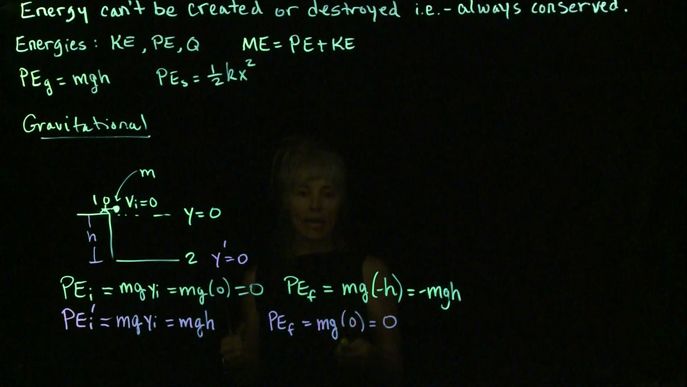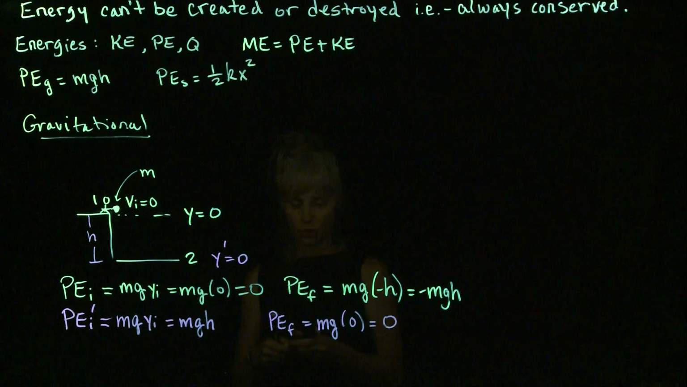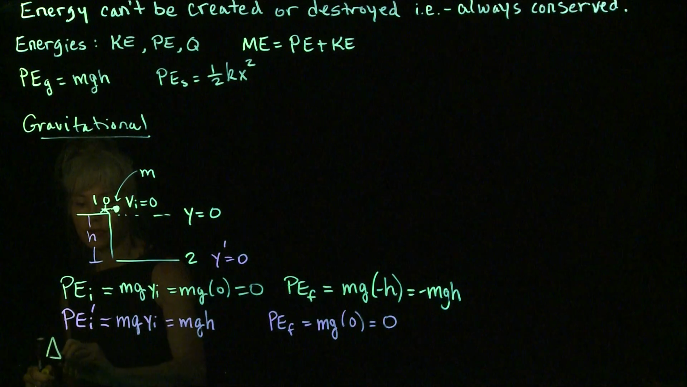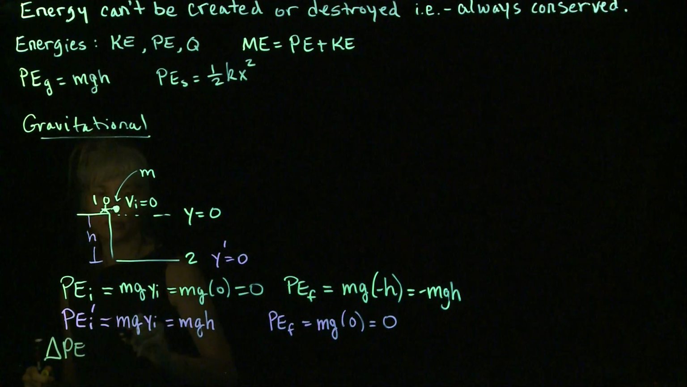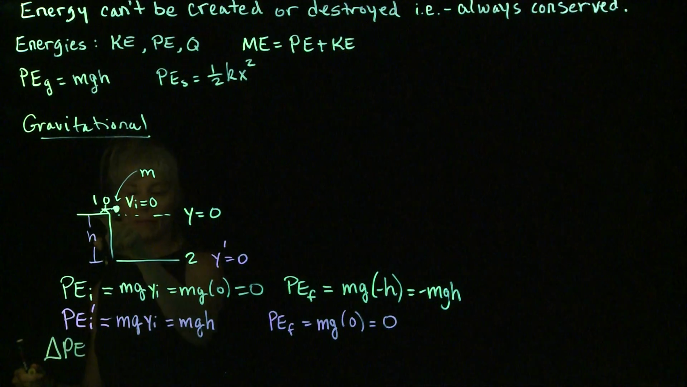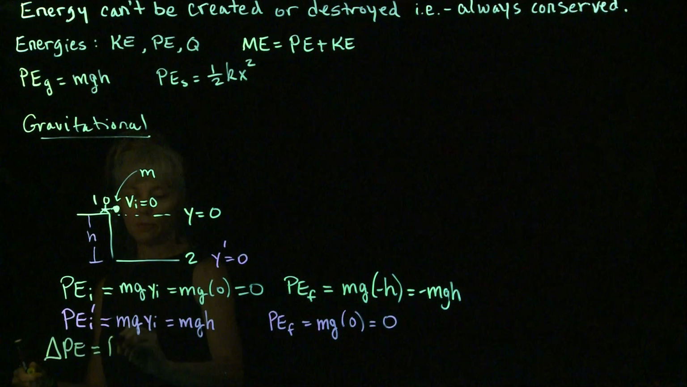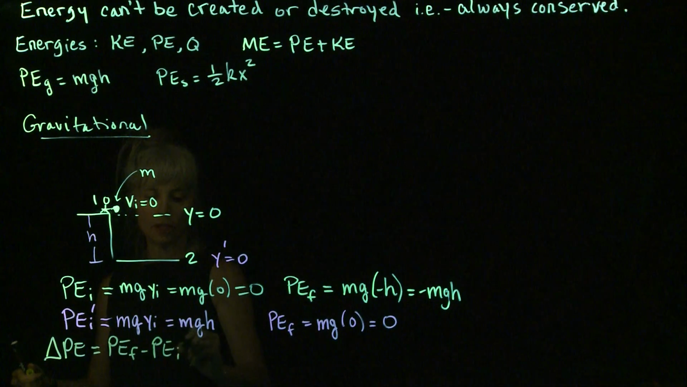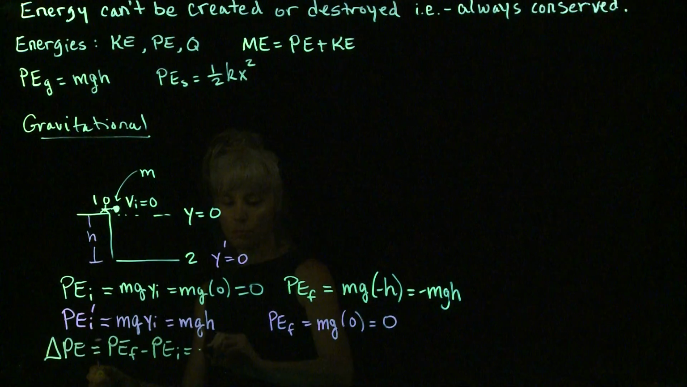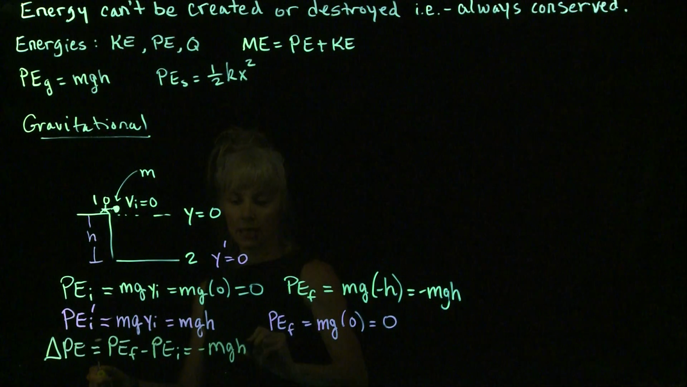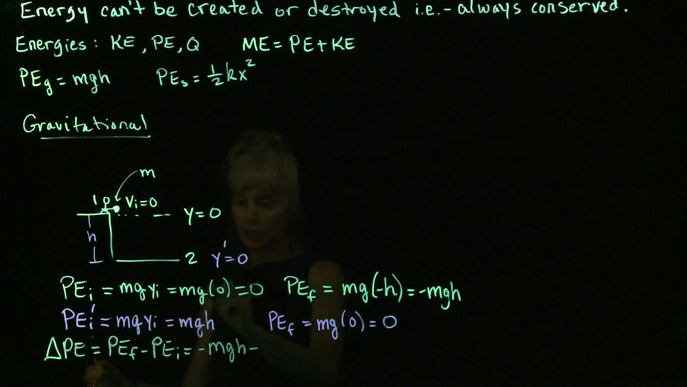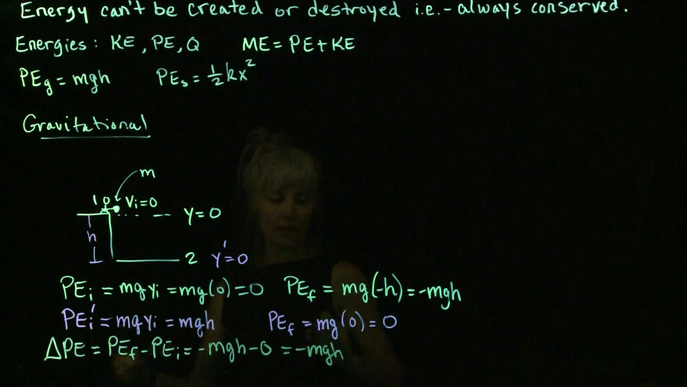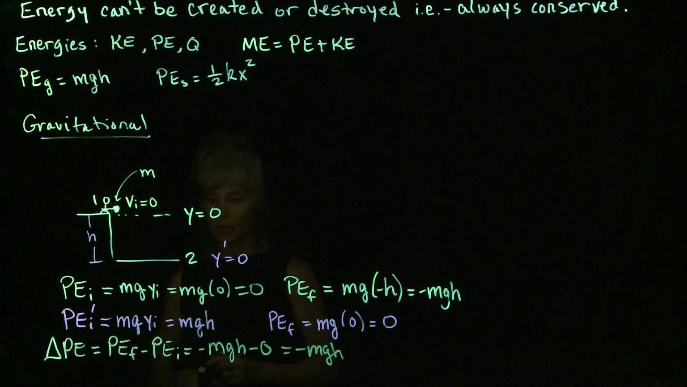So now let's look at the change in the potential energy under both cases. First of all, the change in potential energy using the reference plane at position 1 is going to be PE final minus PE initial, and our PE final is minus mgh, and our PE initial is 0. So we come up with minus mgh as the change in the potential energy.